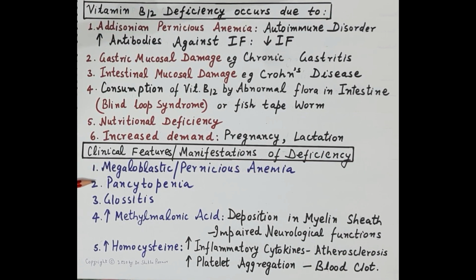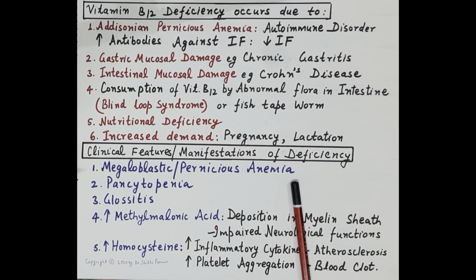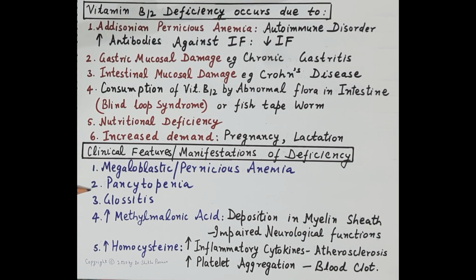Another clinical feature can be pernicious anemia. This is also a type of megaloblastic anemia, and it is caused because of the deficiency of intrinsic factor. Intrinsic factor is very essential for the absorption of vitamin B12. Another clinical feature can be pancytopenia. There is a fall in the number of RBCs, WBCs as well as the platelets.